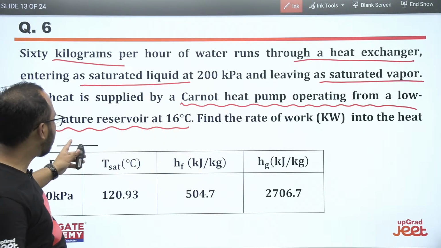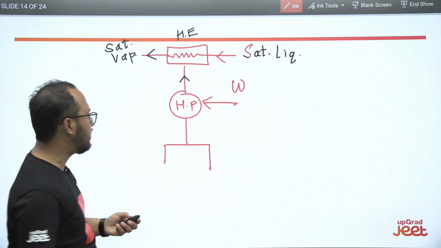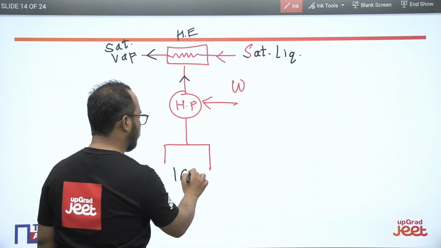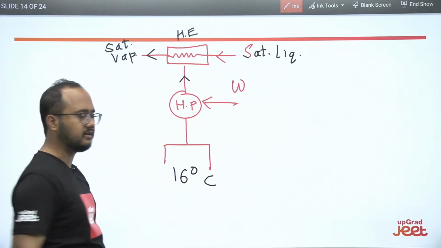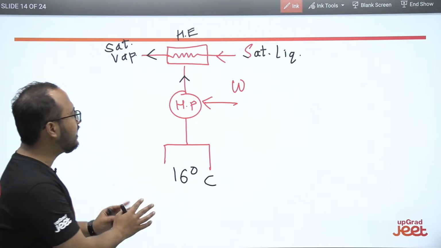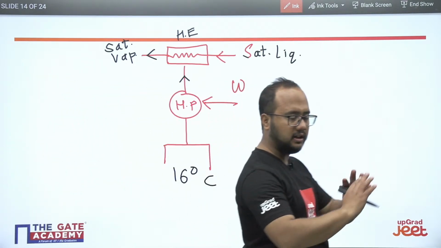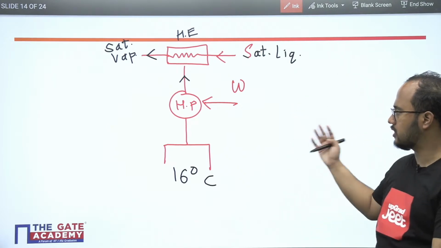Operating from a low temperature reservoir at 16 degrees Celsius. It is given that it is operating from a low temperature reservoir at 16 degrees Celsius, right? So this is the complete question they have asked here. I have drawn the image from the diagram, from the question itself.